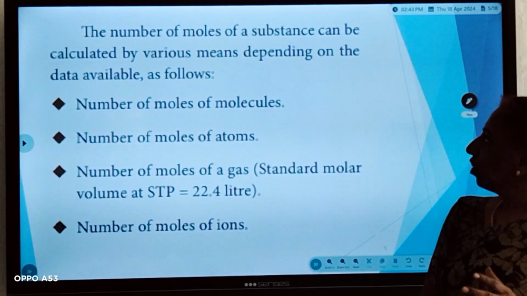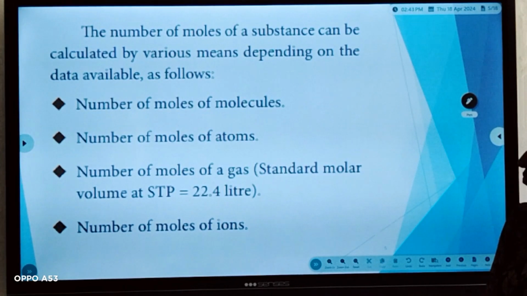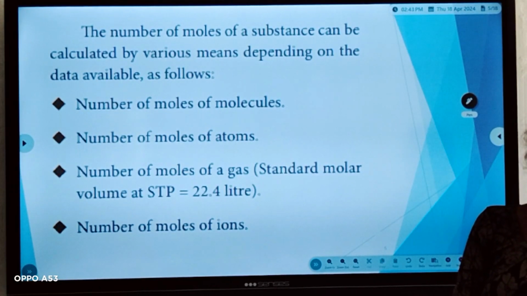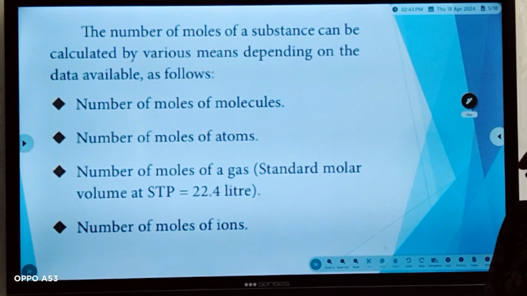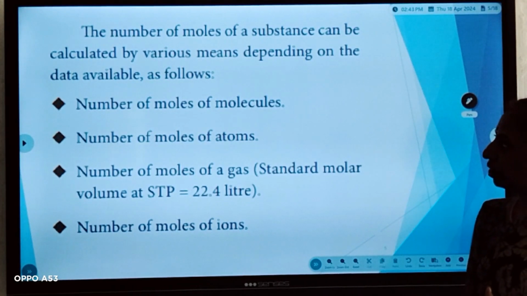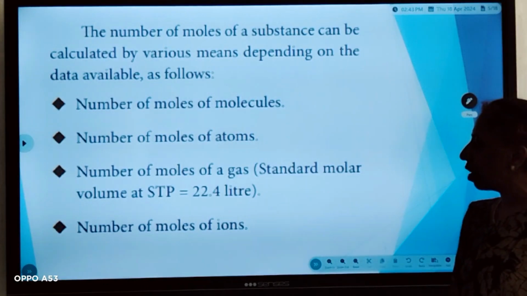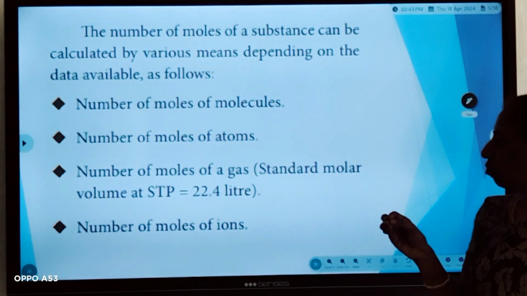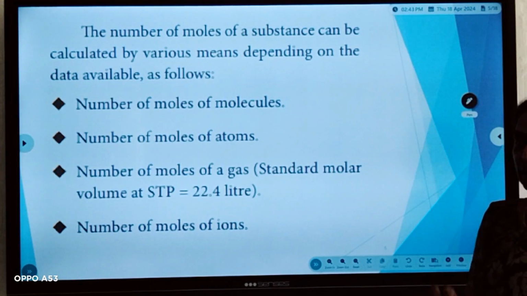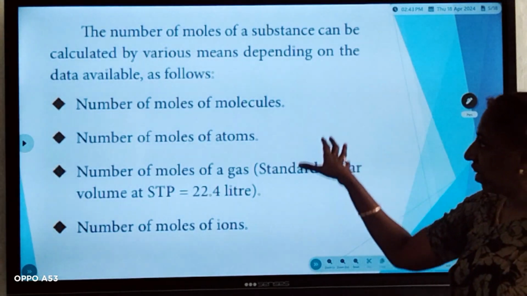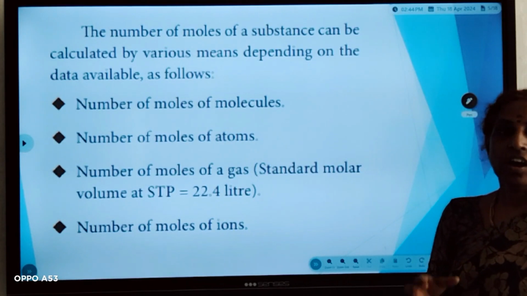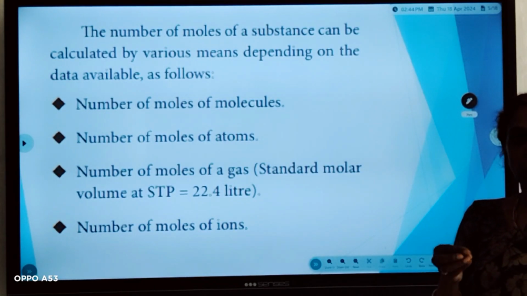So, to calculate the number of moles of a substance, we need some data. The data we need are the number of moles of molecules, the number of moles of atoms, the number of moles of gas, that is the standard molar volume at STP, which is 22.4 liters, and the number of moles of ions. These are the data we need to calculate the number of moles of an atom or molecules.